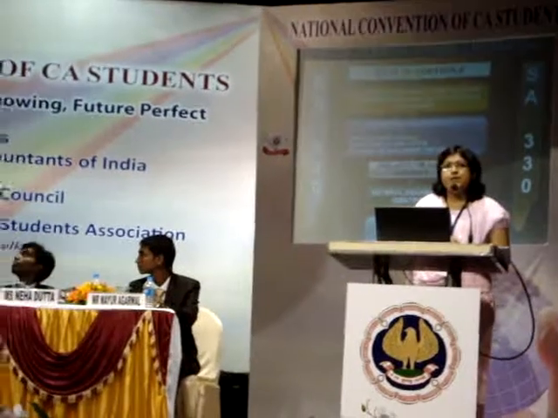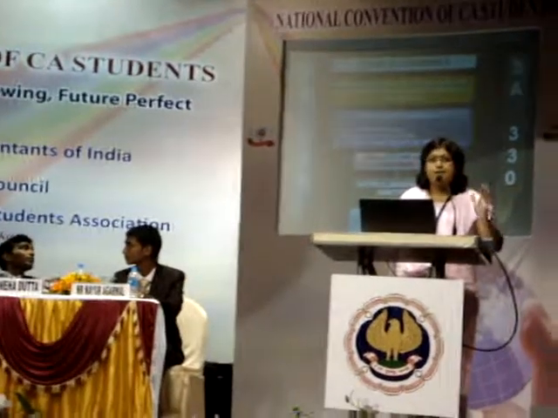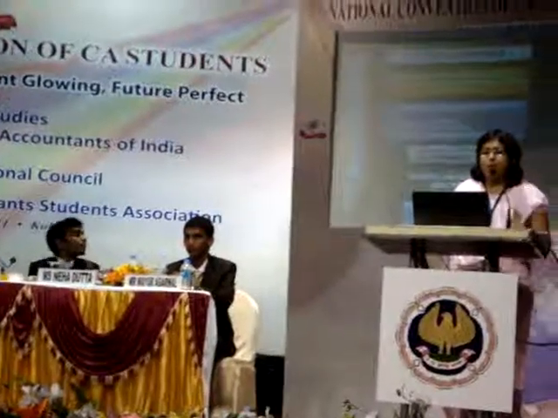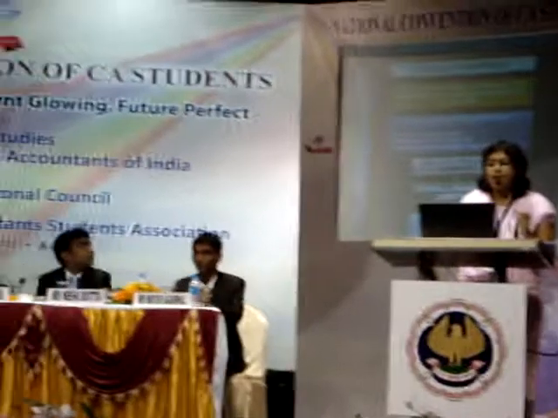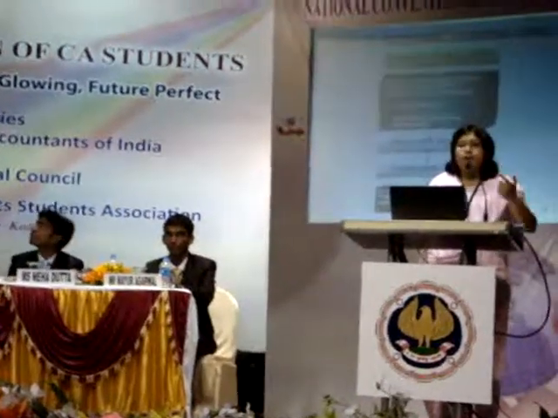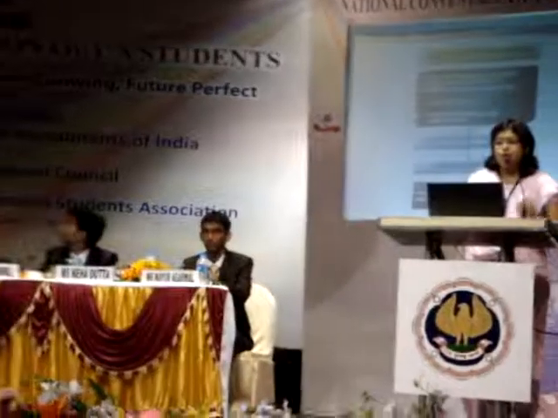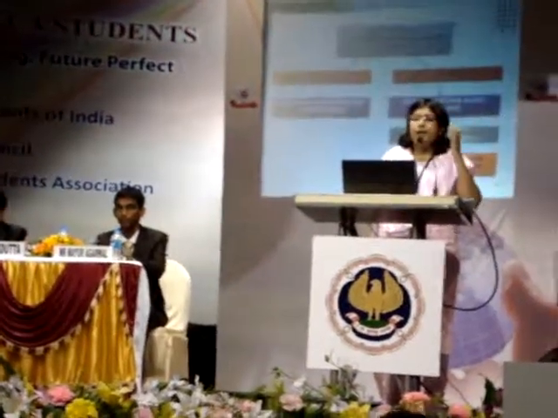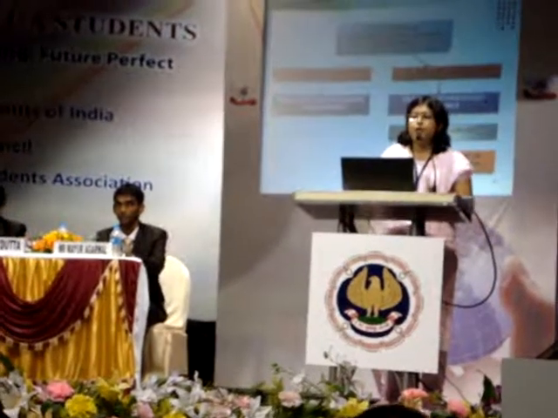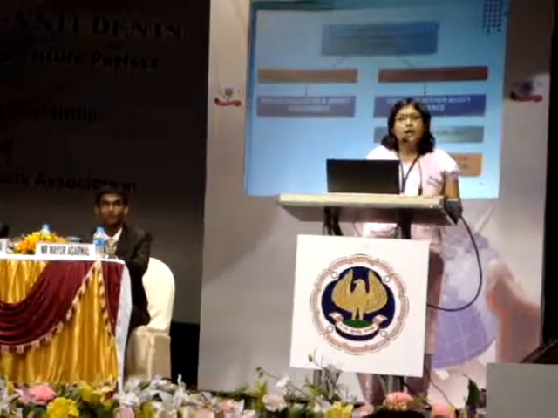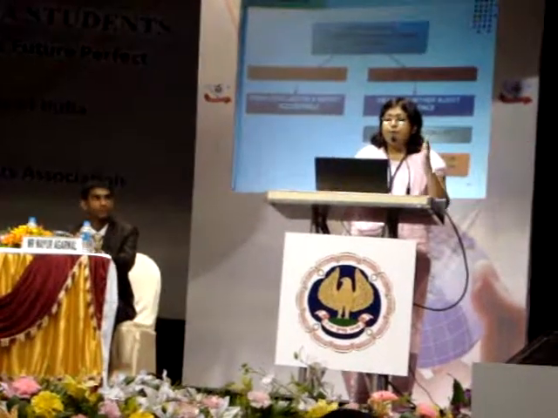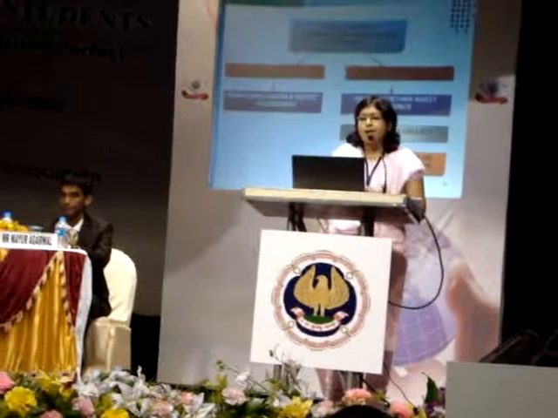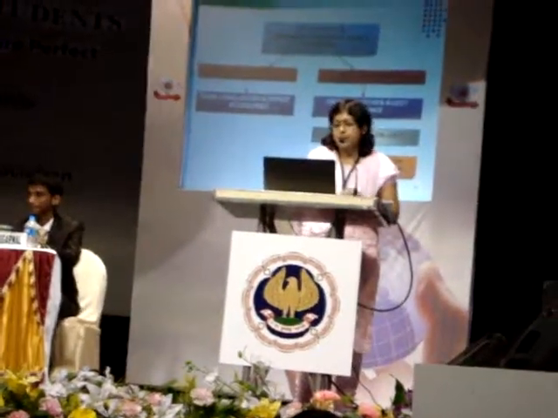A quick overview of 6330. Once the auditor has identified and assessed the risk, he'll check whether the efficiency of controls is proper or not. If any material weakness is identified, he'll communicate it to the management. Further, he could undertake substantive procedures in order to check the significant risks. And finally, to conclude, if he is happy and feels that sufficient and appropriate audit evidence has been obtained, he'll draw conclusions accordingly. But if he feels that sufficient audit evidence has not been obtained, then he can obtain further audit evidence, or else he can provide a qualified opinion or a disclaimer of opinion.